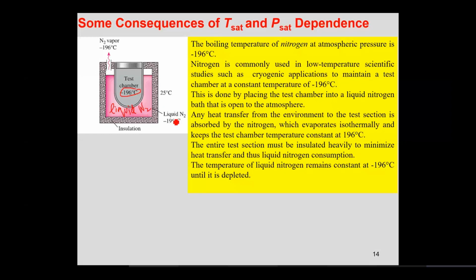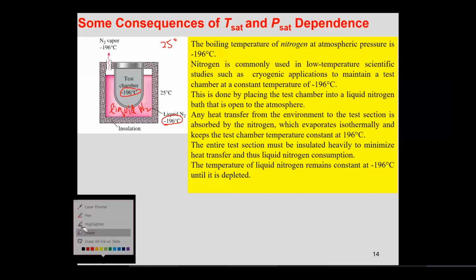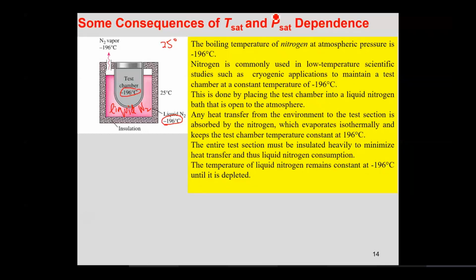Liquid nitrogen basically exists at minus 196 degrees centigrade. That means at minus 196 degrees I can have liquid nitrogen, but at 25 degrees centigrade I should have liquid nitrogen or gaseous nitrogen? Gaseous. Stable phase. All right, very good. So if I have contained this liquid nitrogen over here and I have opened this container to the atmosphere, what should happen?